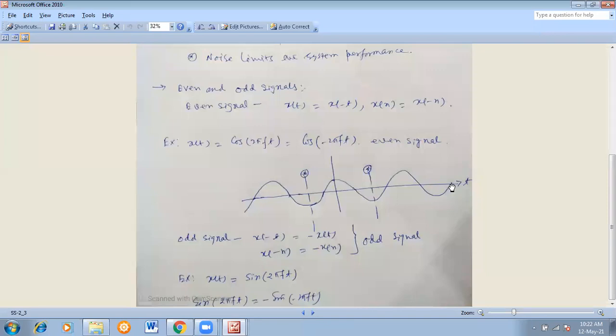If you consider from any point, say negative then positive, then negative and positive. How many cycles are there? Say 3. Yes, there are 3.